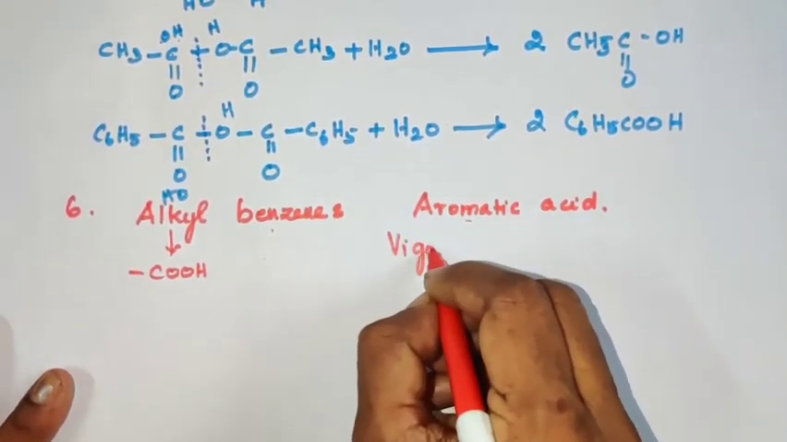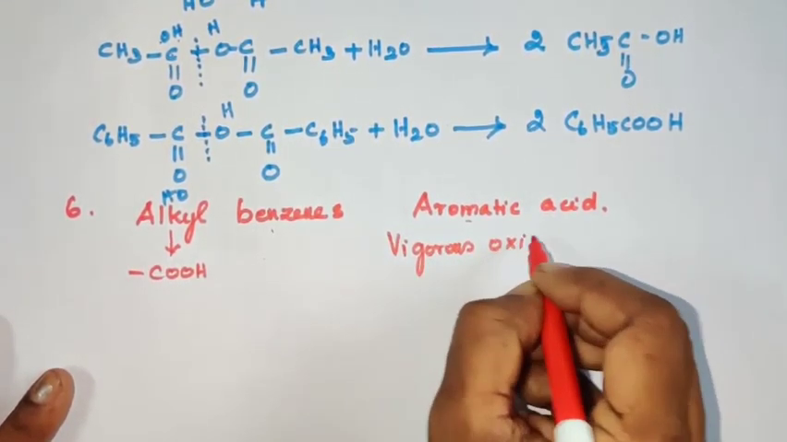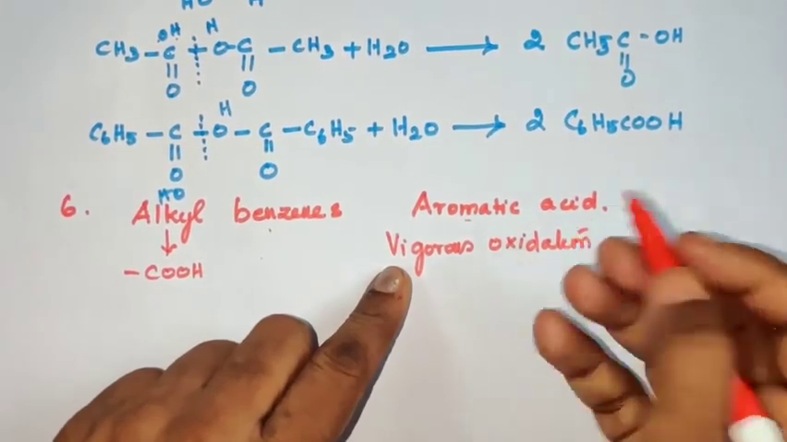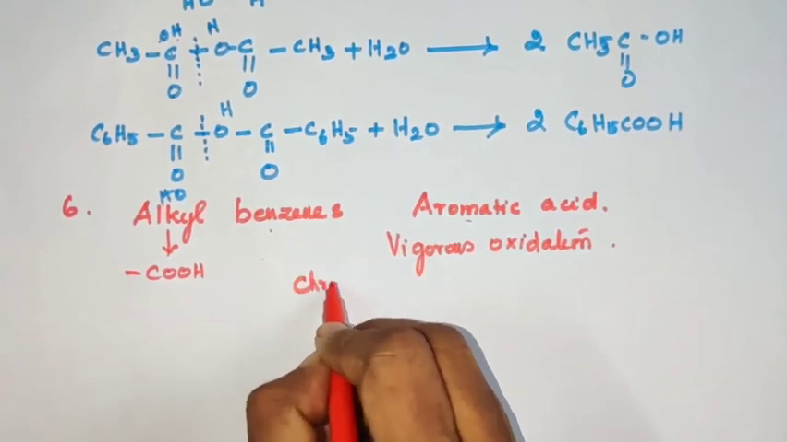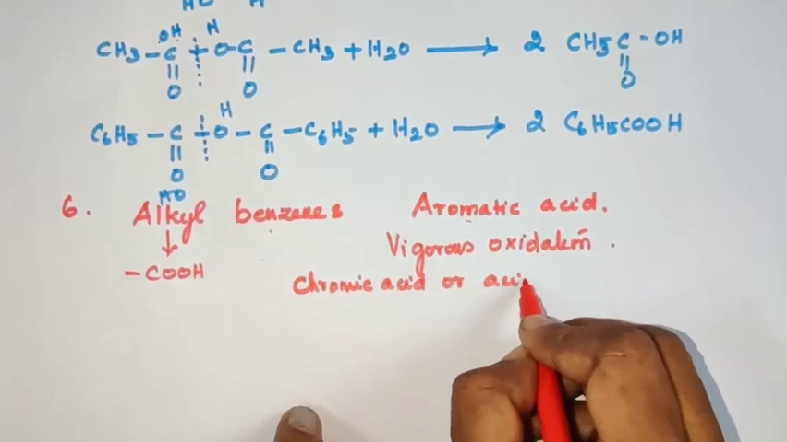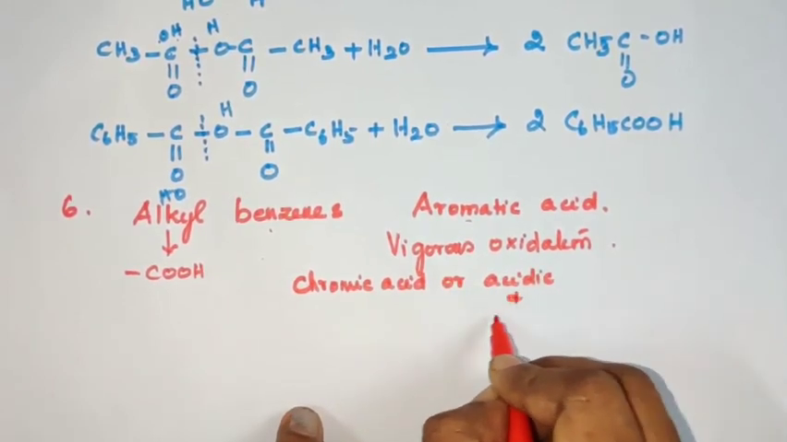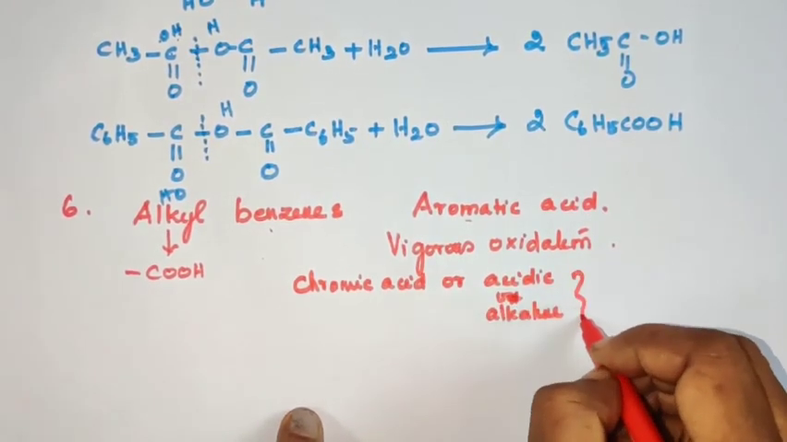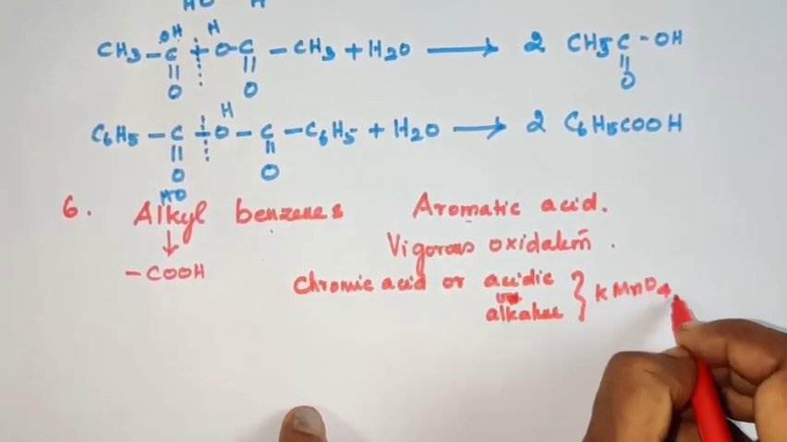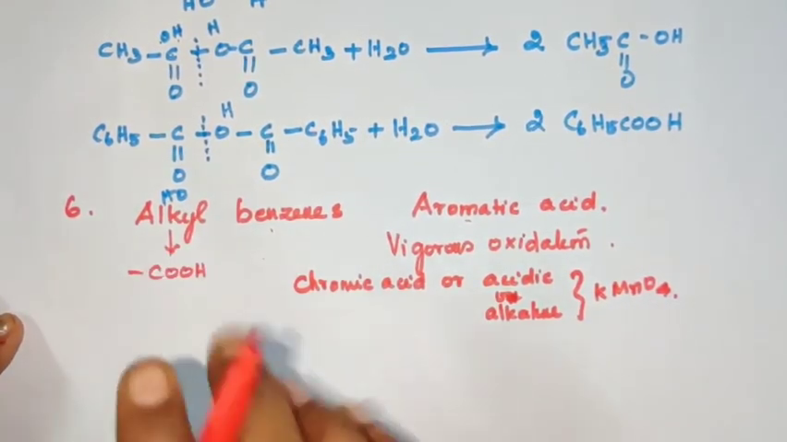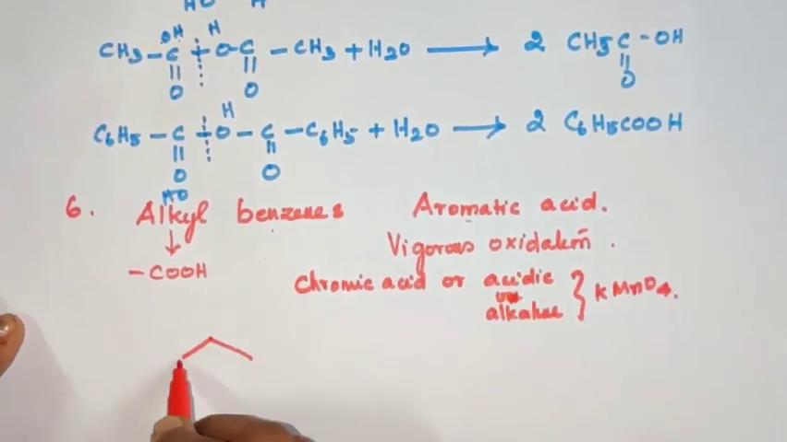This is followed by vigorous oxidation. In this case, I won't consider hydrolysis, but I am going to take vigorous oxidation. As you know, oxidation is nothing but addition of oxygen or removal of hydrogen by taking oxidizing agents, like mild oxidizing agents like chromic acid or strong oxidizing agents like acidic or alkaline KMnO4, potassium permanganate, or potassium dichromate or sodium dichromate, which are the best examples of oxidizing agents.